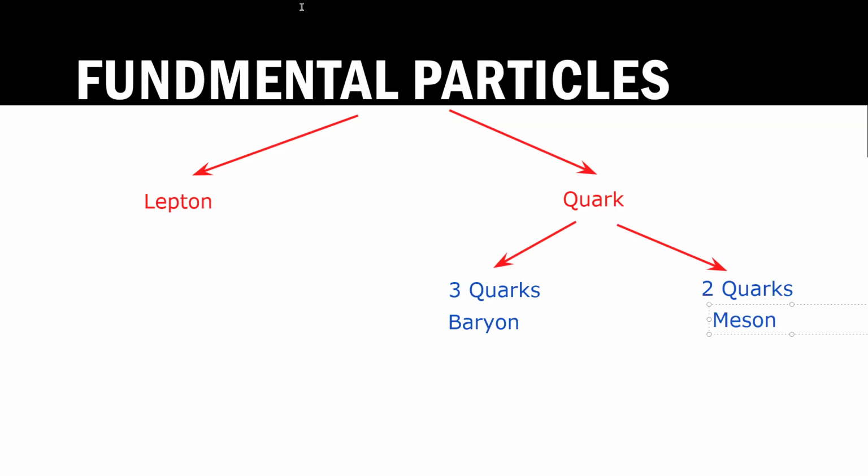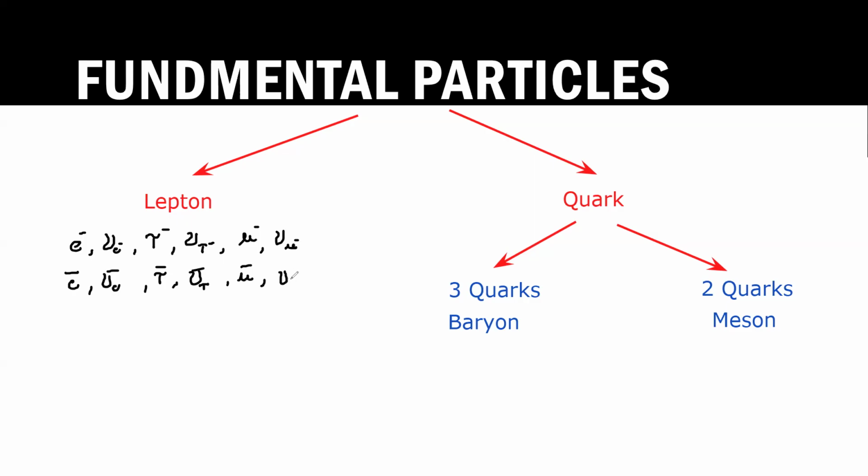So among the fundamental particles, the electron is there. Then we have the electron neutrino, the tau neutrino, and the muon neutrino. And their antiparticles are there, like the positron, anti-electron neutrino, anti-tau neutrino, and anti-muon neutrino.